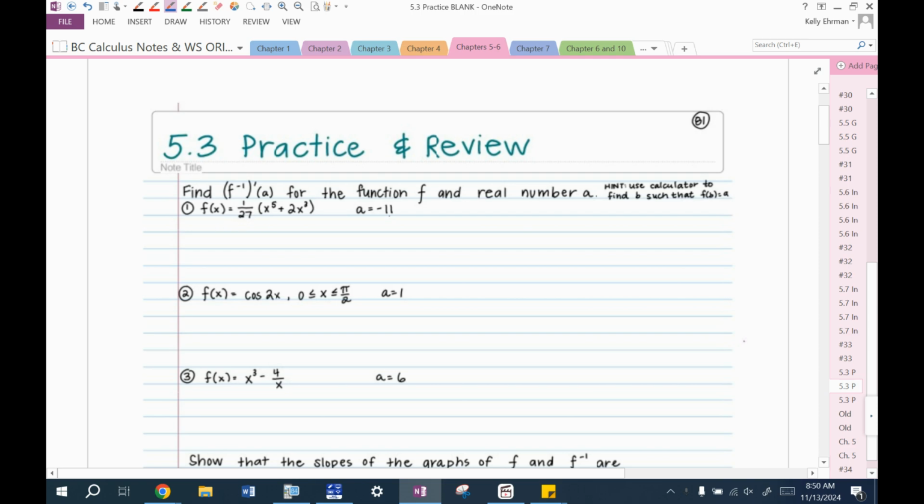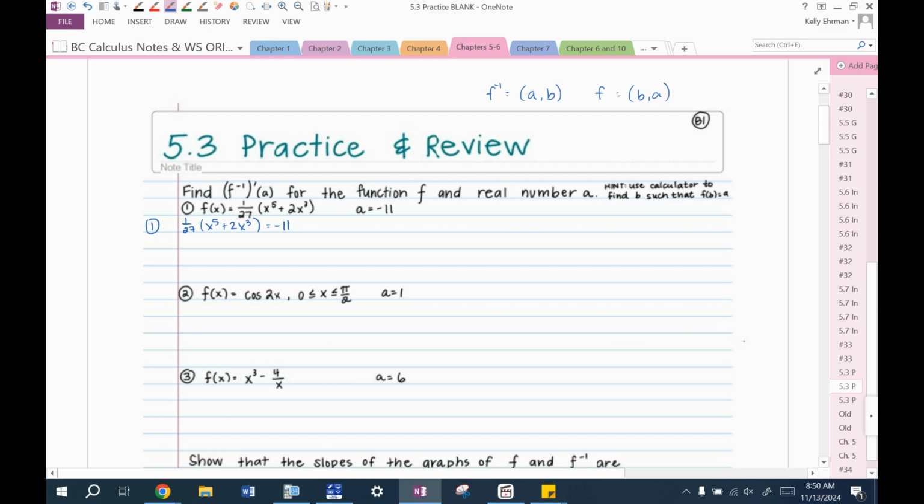But the general process here, the first thing you should do is figure out where f of x is equal to a. Because remember, if we're on the f inverse graph and we're trying to find f inverse prime at the point a, b, then that equates to where f of x has a point of b, a. So 1/27 times x to the fifth plus 2x cubed is supposed to equal negative 11.